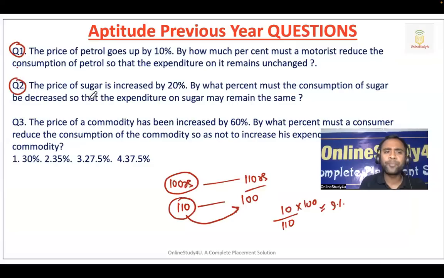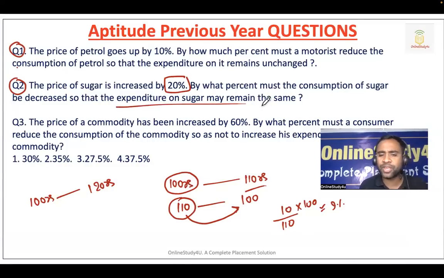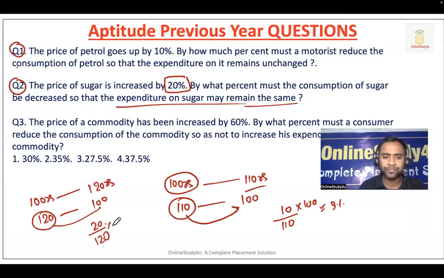Now let us see question number 2. The price of sugar is increased by 20%. No, don't use any formula, don't use any long solution, right? So the price of sugar is increased by 20%. So earlier you were spending 100 rupees, now you will spend 120 rupees. But then again they are telling the expenditure should remain same. So I will not spend 120, I will spend 100 only. That means 20 rupees I should reduce, divided by 120. From where you have to reduce? 120, into 100. So this will be nothing but 100 by 6. That means 50 by 3. So around 16% will be the answer.